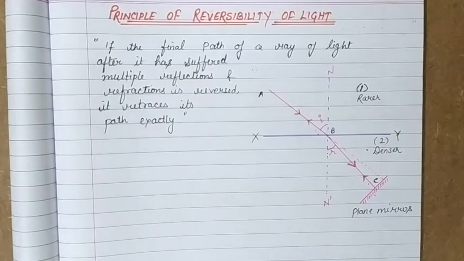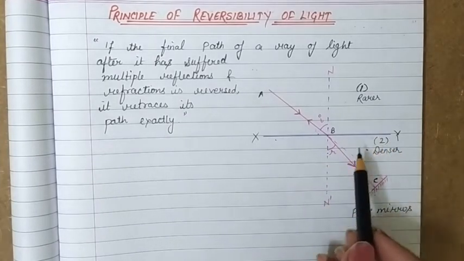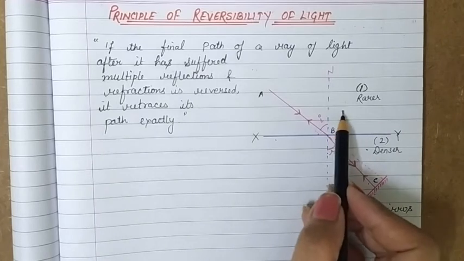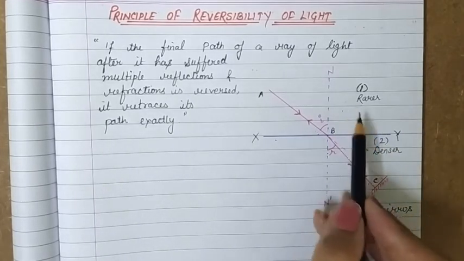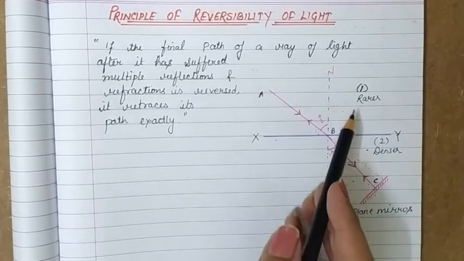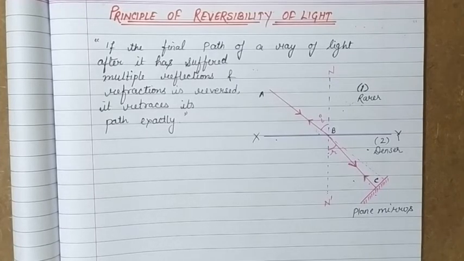Now for mathematical analysis of it, as in the diagram we are considering a ray of light AB incident on the plane surface XY, and it is passing from a rarer to a denser medium. It can be an air-water or air-glass system, or any system in which medium 1 is rarer and medium 2 is denser, and it gets refracted along the path BC.